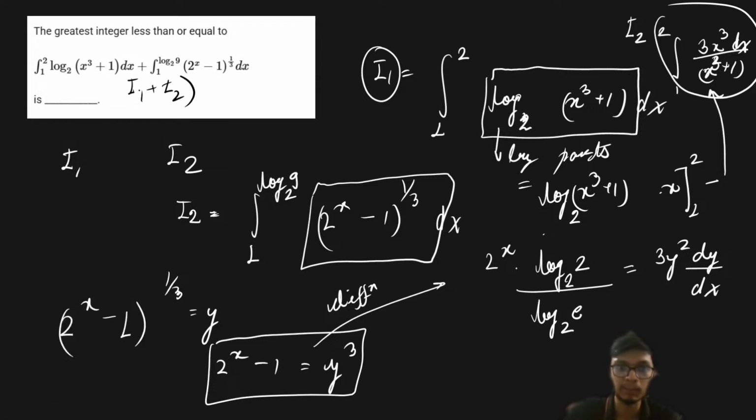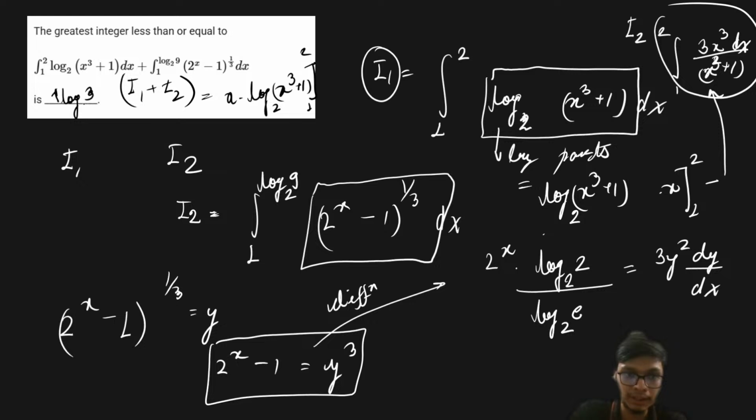What is the value of I1 plus I2? If you take this particular part on the right hand side, then I1 plus I2 is going to come out as x into log of (x cubed plus 1) base 2 within the limit 1 to 2, and if you evaluate this, it is simply going to turn out as 4 log 3 base 2 minus 1.